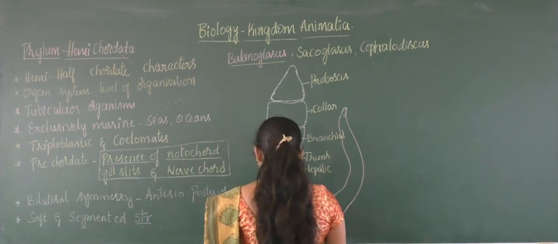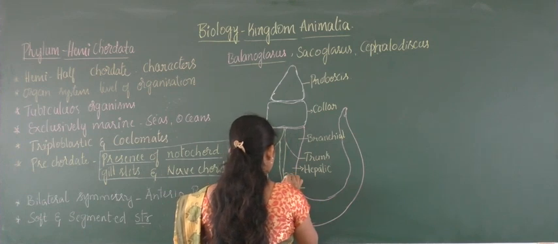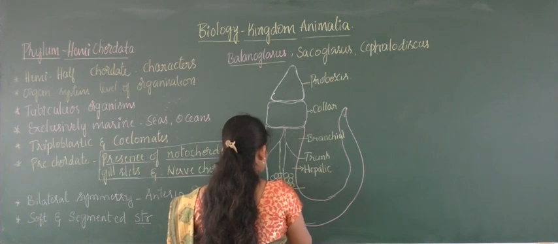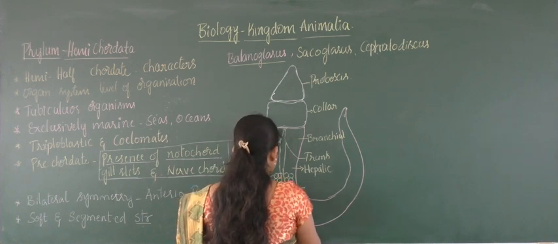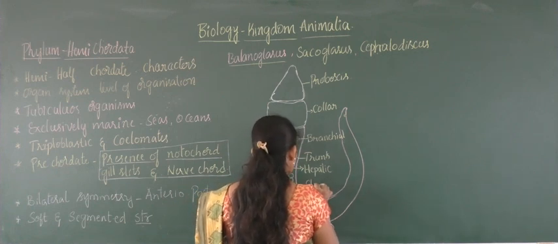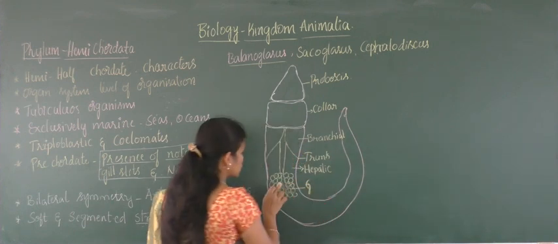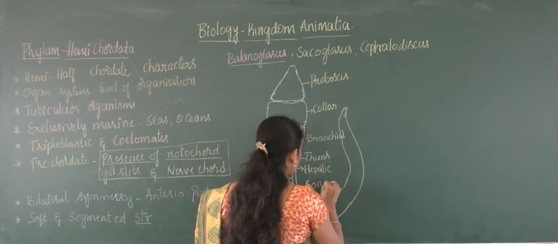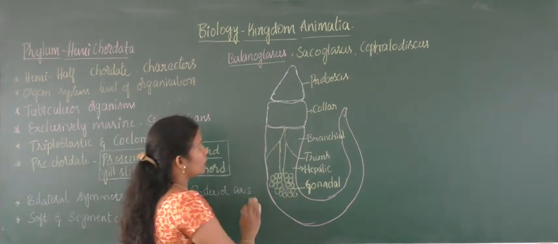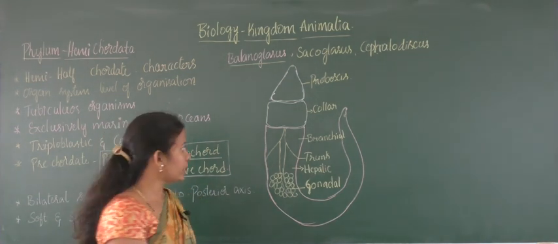The last section is called the gonadal trunk. Here there will be glandular structures at this region. Glandular, or you can say globular, structures which run. So this is the glandular, gonadal trunk, a glandular structure containing region. This is how the appearance of Balanoglossus will be, and it has a burrowing habitat.